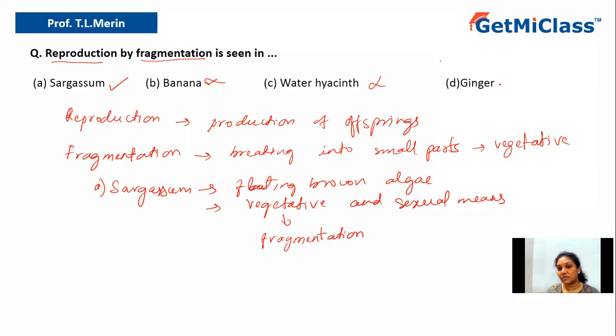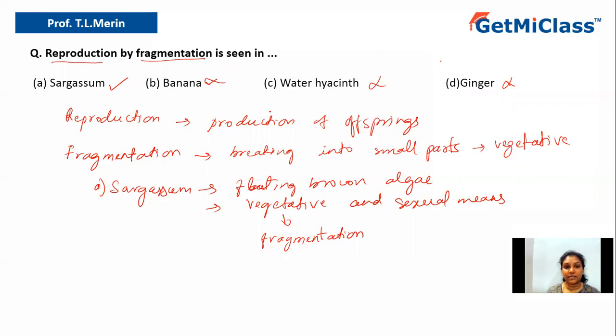Option D says ginger. How does ginger reproduce? Ginger reproduces by a modified stem. On the stem they have nodes, and these nodes can be utilized for reproduction. Those are called rhizomes. Hence option D we can just ignore, because basically they're asking about fragmentation. Here these reproduce by rhizome formation, and hence option A, that is sargassum, is the right answer.